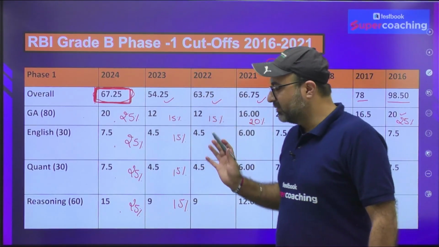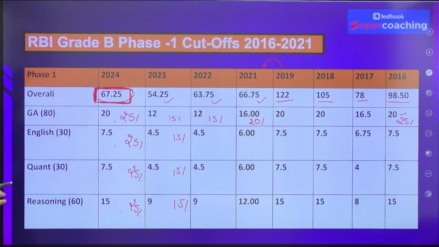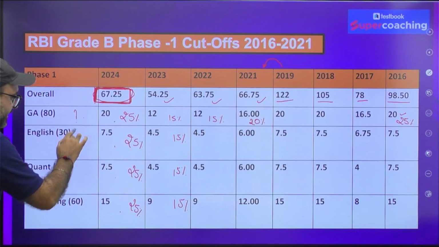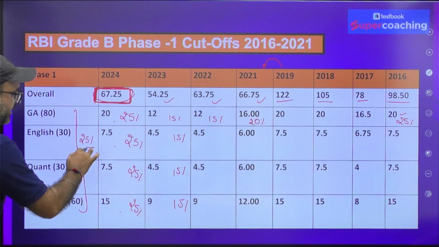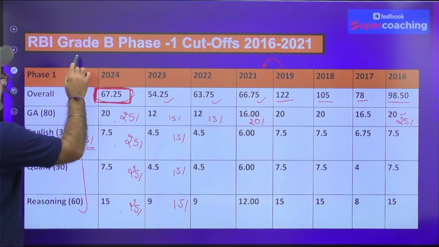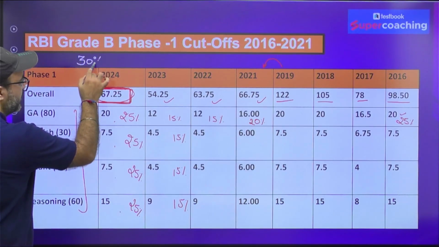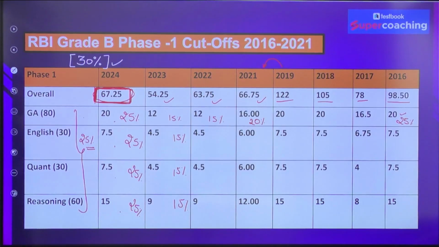From this, one thing we can conclude is that in the RBI Grade B Phase 1 examination, till date, the highest sectional cutoff is 25%. And if you are aiming to clear your 2025 examination, you must try to score a bare minimum of 30% in every section in order to avoid any loophole, so that you can clear the exam in the very first attempt itself. Bare minimum 25%, but if you aim for 30%, that will be an easy task. That will be a good thought process if you want to clear this examination.